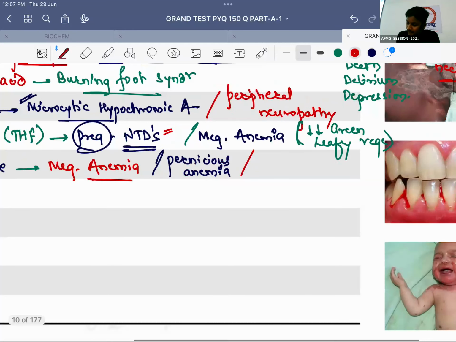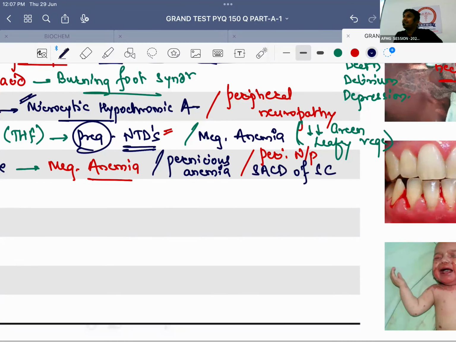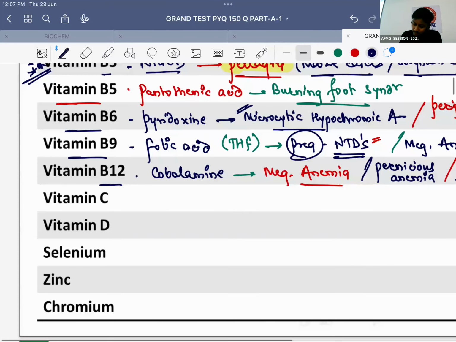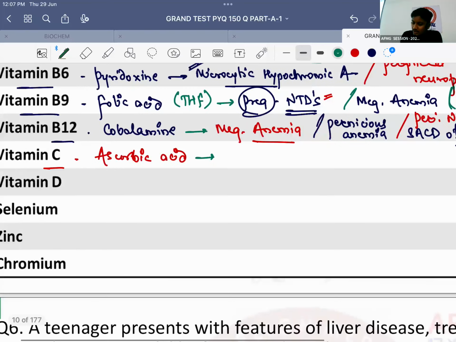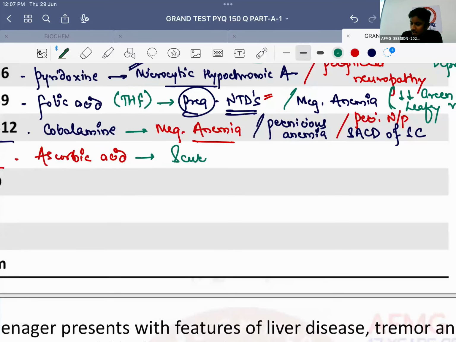Next, the patient also develops peripheral neuropathy and severe neurological conditions. Subacute combined degeneration of the spinal cord, damage of which column? Posterior or the dorsal column. ठीक है, कोई दिक्कत नहीं है इसमें. Please remember, vitamin C is also known as ascorbic acid.